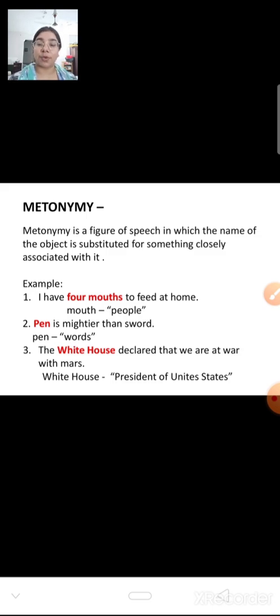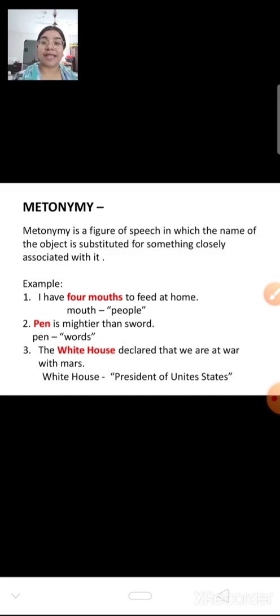The pen is mightier than the sword. Now pen and sword don't match with each other. Pen here represents words. Words can give a deeper wound than the sword can give. The White House declared that we are at war with Mars. Now the White House cannot declare something. That means some representative of the White House. Who is the representative of the White House? The President of the United States. So here instead of using president, what have they used? White House. Instead of using words are mightier than sword, pen is used. Instead of using 4 people to feed, they have used 4 mouths.